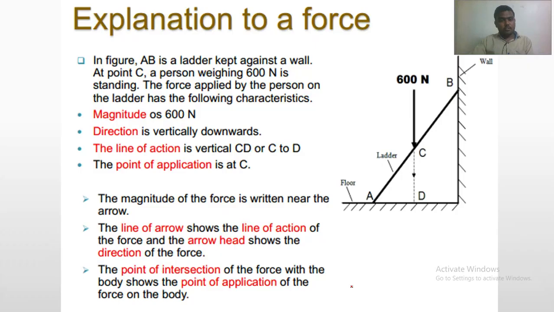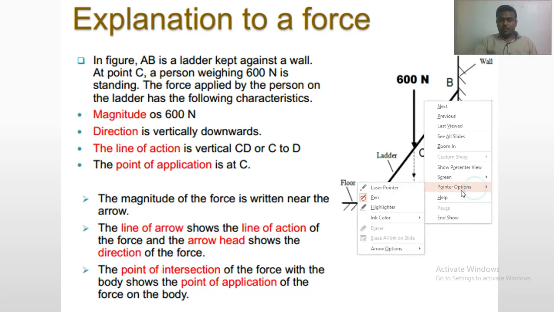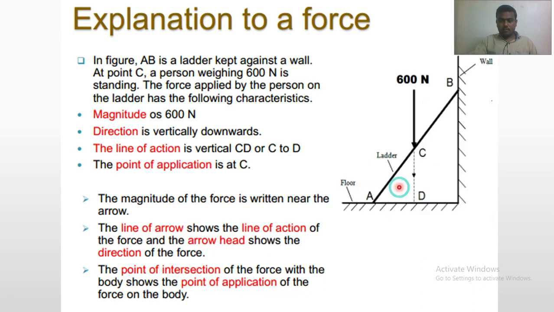Next part is what are the effects of the force. Before effects, let me explain one force by one diagram. So here, this one is the vertical wall, floor surface, there is one ladder AB, and a force of 600 Newton is acting at C. Now let's consider this 600 Newton force is nothing but there is one man of weight 60 kg and he is climbing this ladder. Okay, so in figure AB is a ladder kept against a wall at point C. A person weighing 600 Newton is standing. The force applied by the person on the ladder has the following characteristics.